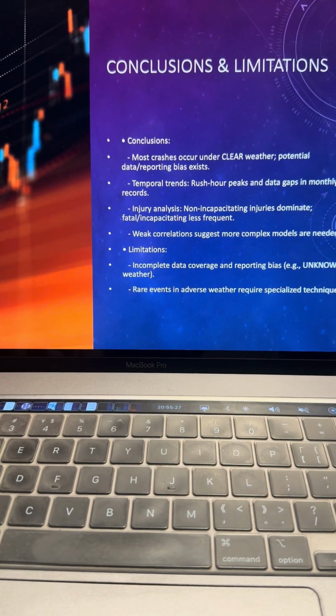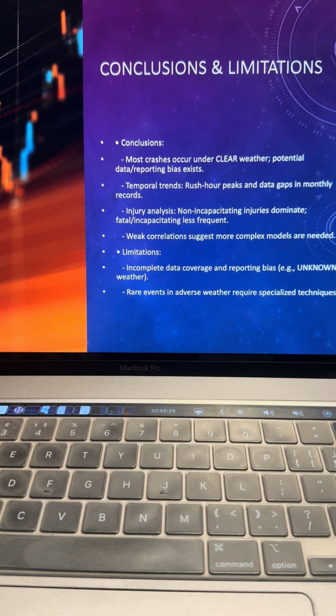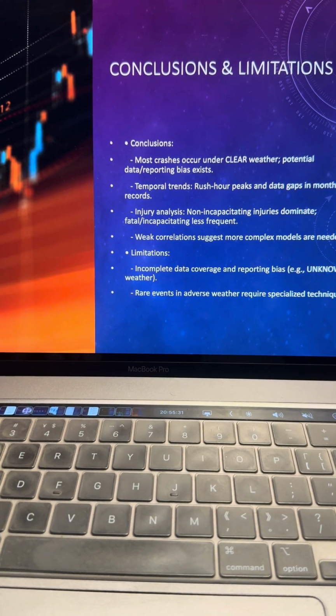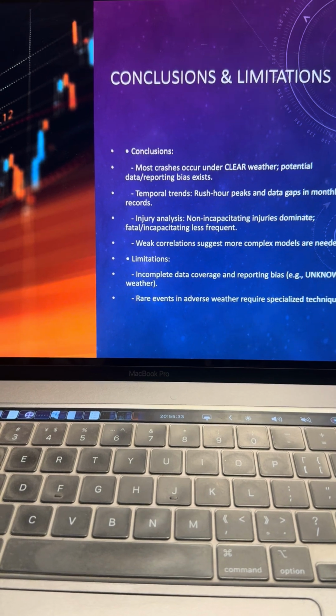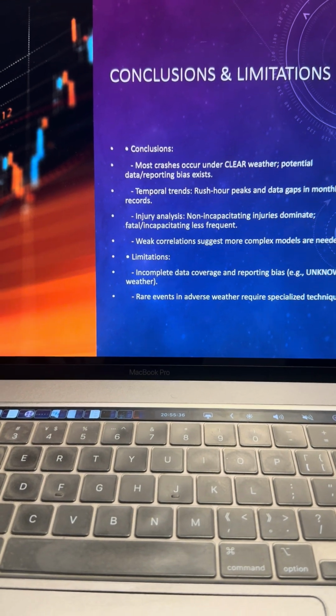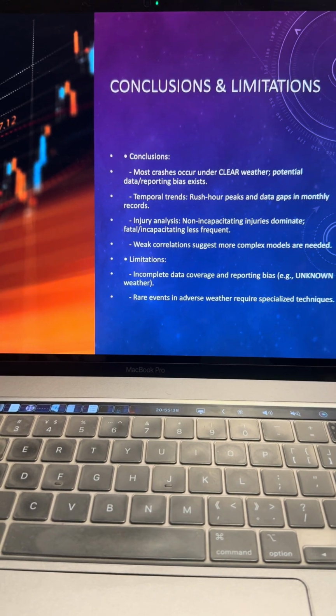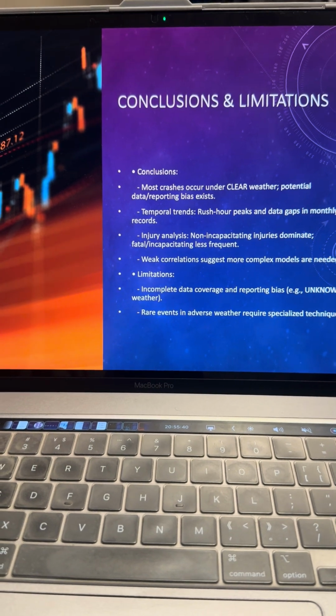Now, let's look at some limitations that I experienced during my work. I realized that some of my data sets were missing. Some months were missing, so there was incomplete data coverage, and there were some inconsistencies here and there. Those are some challenges that I faced while working on this project.